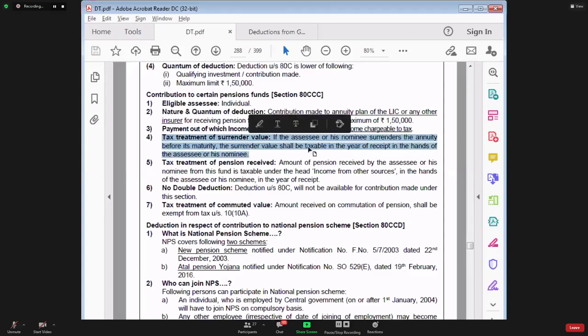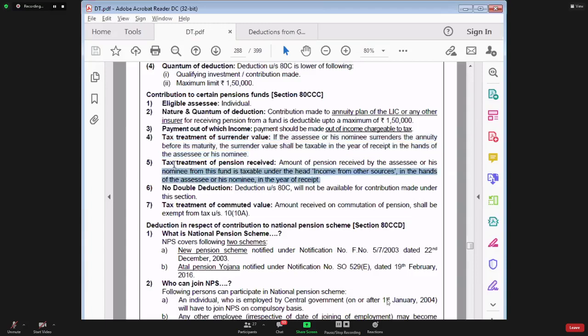If you want, you can surrender the pension plan. You can surrender this annuity plan of Life Insurance Corporation of India or any other insurance company. In that case, whatever surrender value you receive will be totally taxable in the year of receipt. The surrender value will be taxable in the hands of the assessee or in the hands of the nominee. Say, for example, if you die, the person in whose name this deferred annuity policy is purchased has died. In that case, whosoever is the nominee will receive the surrender value, and that surrender value will become totally taxable to the nominee.